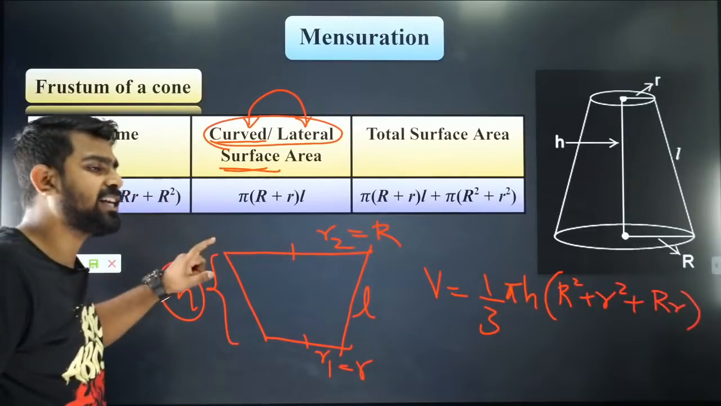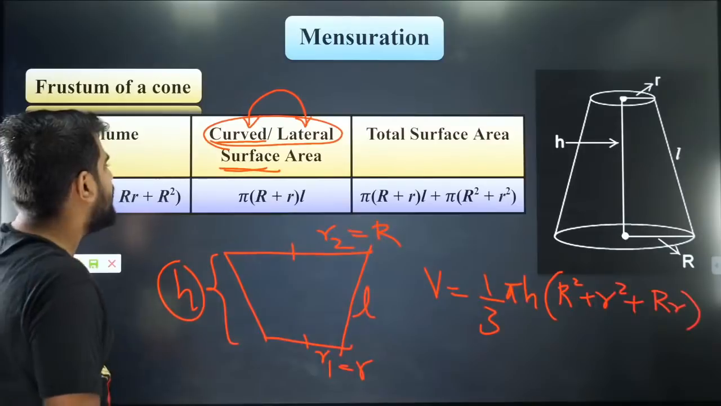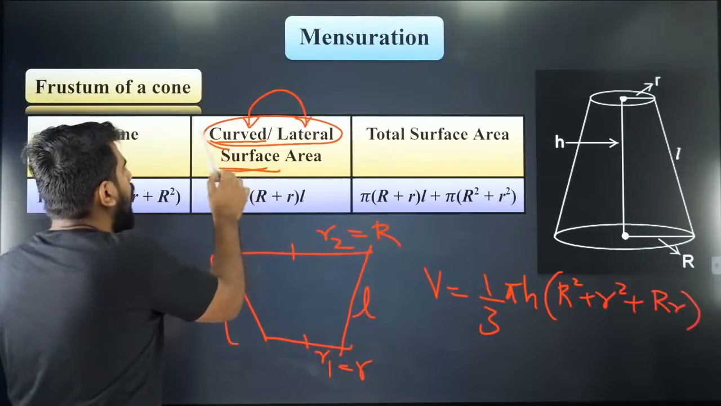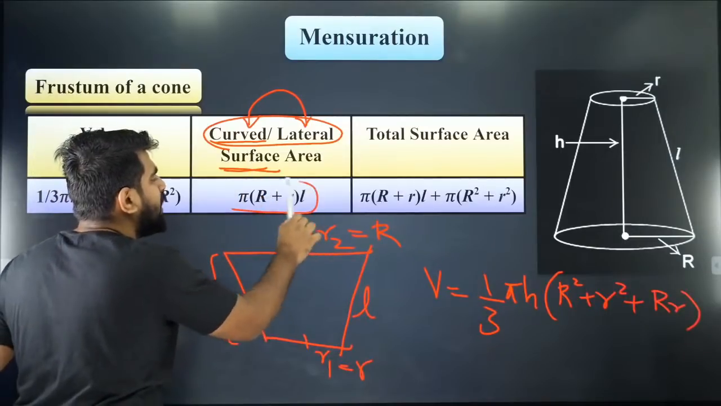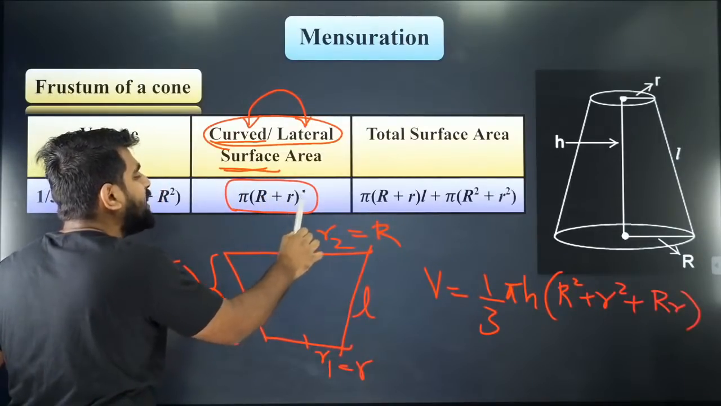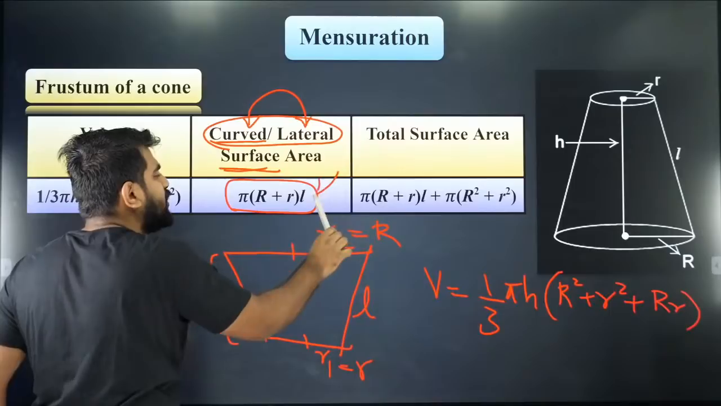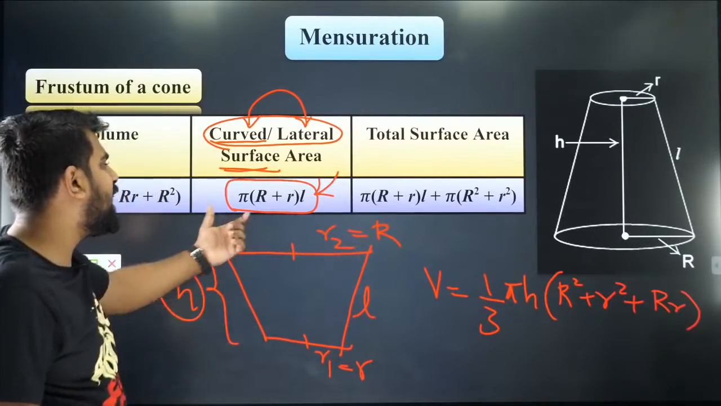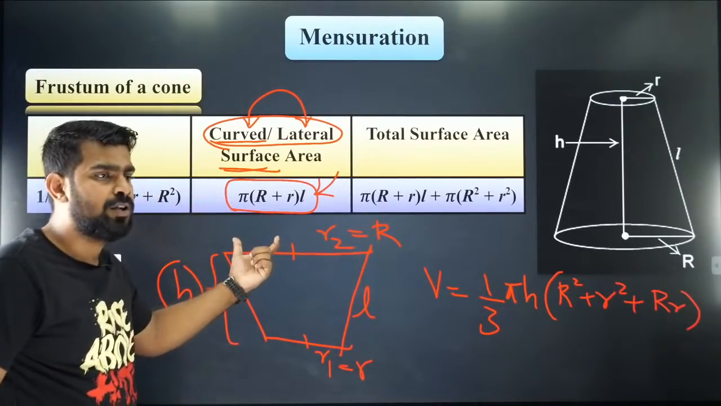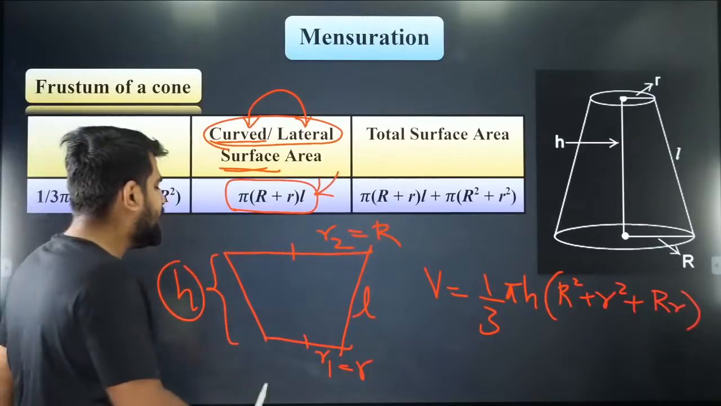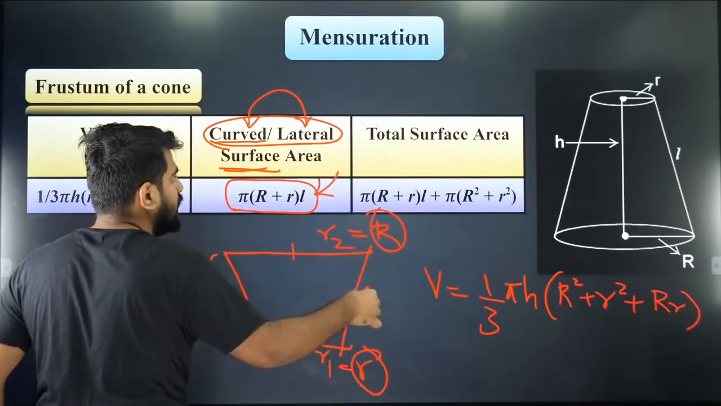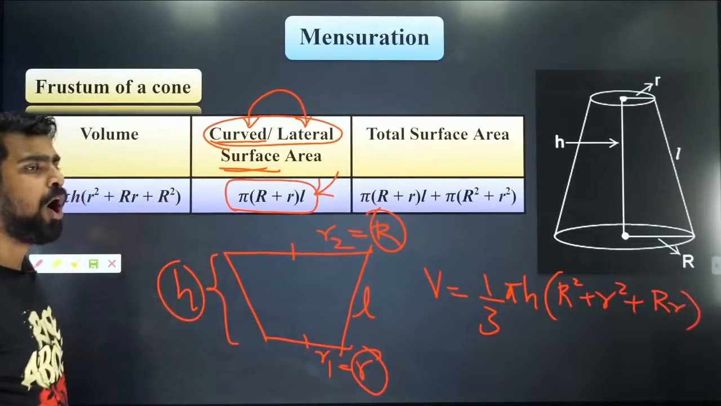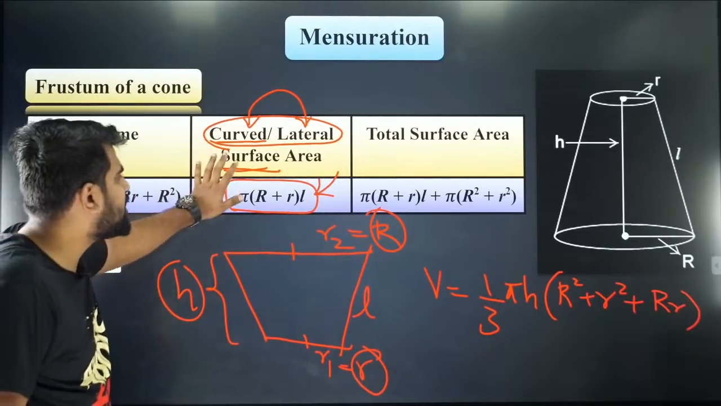Now listen very carefully, guys. The formula I just gave was for volume. For the curved surface area, it is pi into (R plus r) into l. This is not a very intuitive formula, so please try to learn it and write it down. What is the curved surface area? It is pi into (R plus r) into l. That is the curved surface area of your frustum.